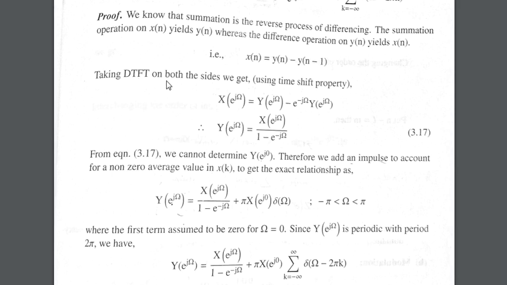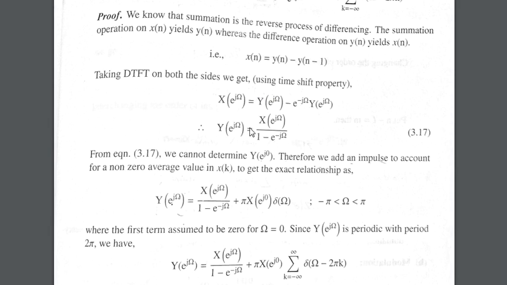When we take the DTFT of this signal, we get X of e raised to j omega equal to Y of e raised to j omega minus the DTFT of y of n minus 1, which is e raised to minus j omega by the time shift property times Y of e raised to j omega. As we need Y of e raised to j omega, we write it as the ratio of X of e raised to j omega and 1 minus e raised to minus j omega.